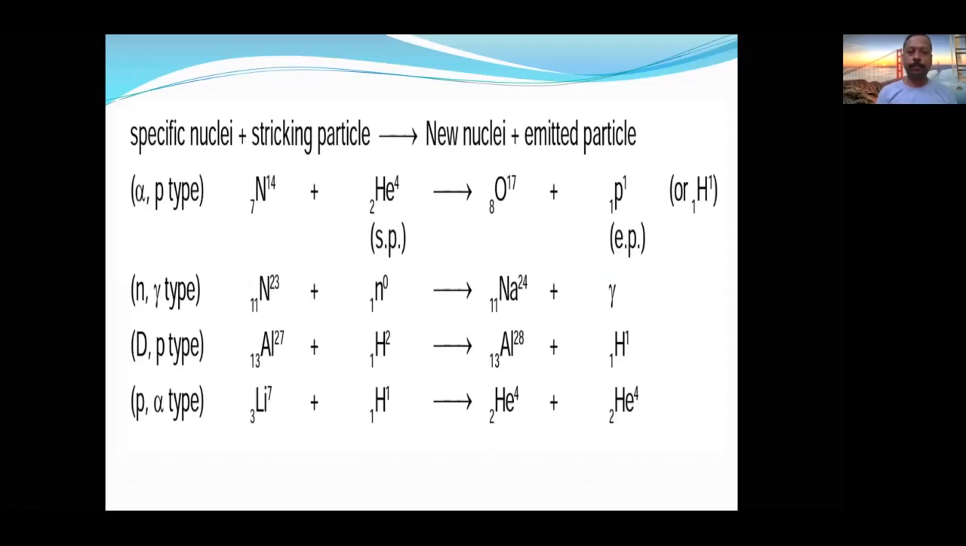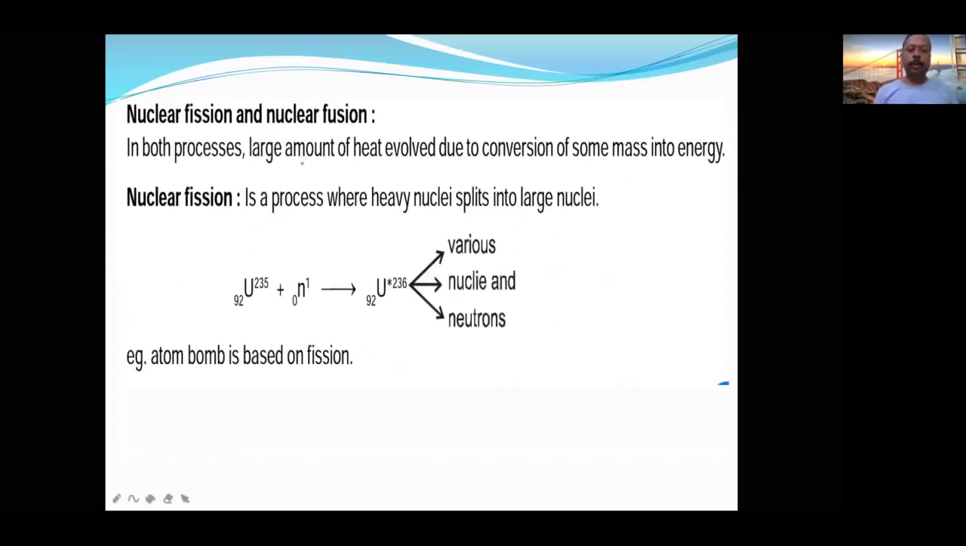Nuclear fission and fusion. Very important topic, direct objective. Only direct objective topics I am covering here. Nuclear fission and fusion, both processes evolve a large amount of heat. What is the common thing? The common thing is that a large amount of energy will be evolved. But what is the principle behind that? Some mass is converted into energy.